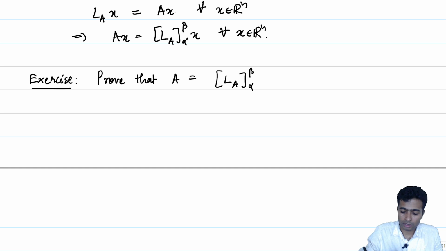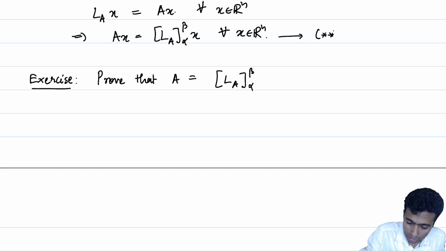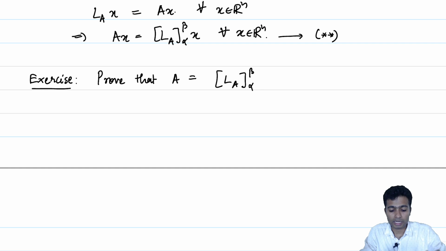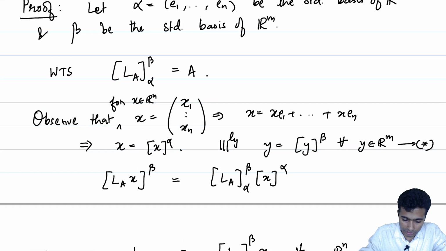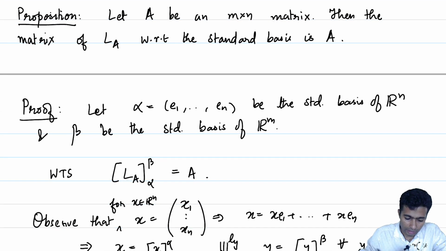Remember that the equation star star is being satisfied for all x in Rn. In particular, it is getting satisfied for each of the coordinate vectors in Rn. What can we say about star star when x is each of the coordinate vectors? Then we will be able to complete this exercise. And with this exercise, we would have completed the proposition, because the proposition was exactly to show that the matrix of LA with respect to the standard basis is A, which we have just shown.